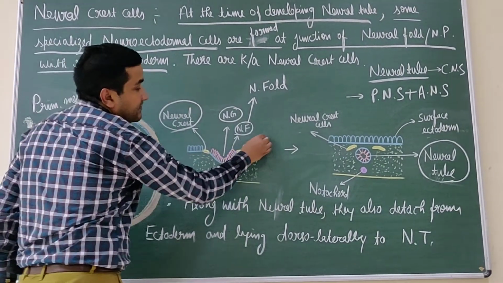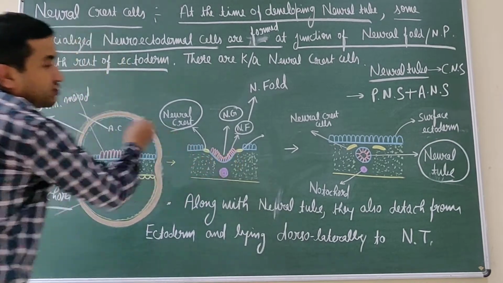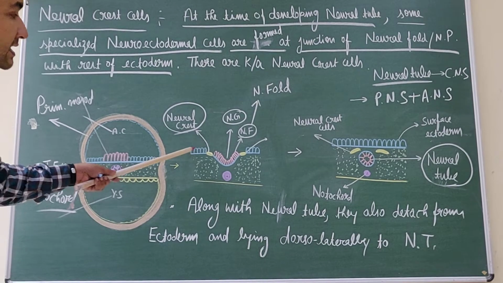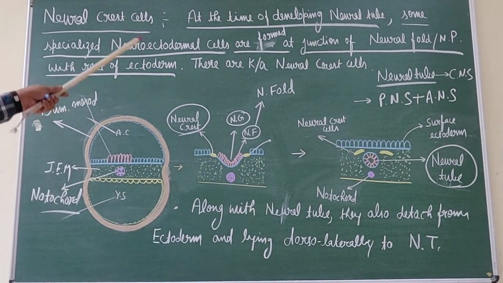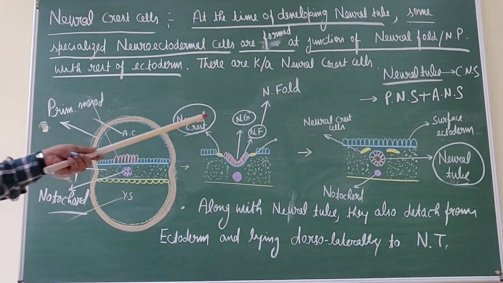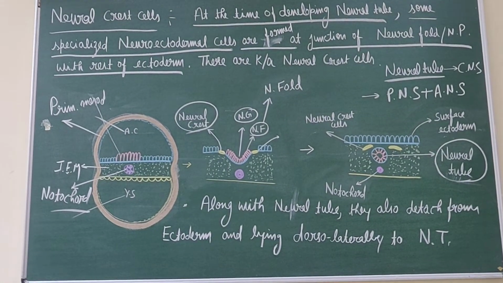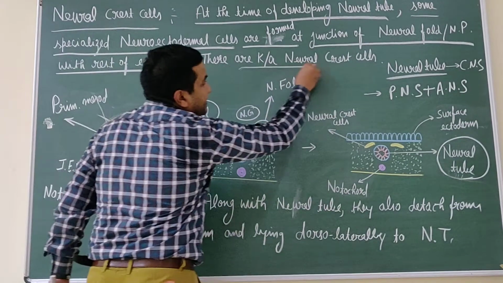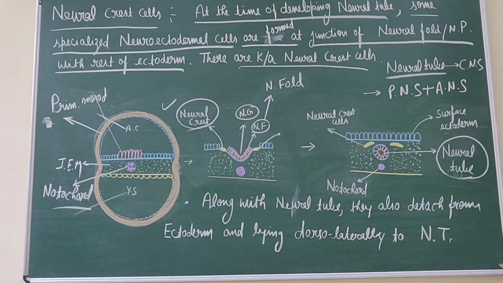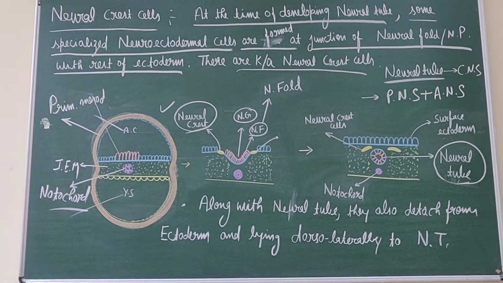This is the ectoderm layer, while this is the neuroectoderm. This is the neural plate and neuroectoderm. At the junction of both, specialized neuroectoderm cells appear or form, and these are known as the neural crest cells. This is the neural crest cells.